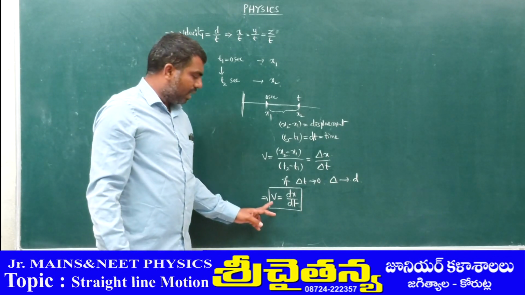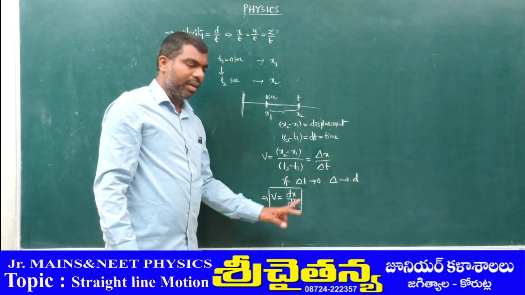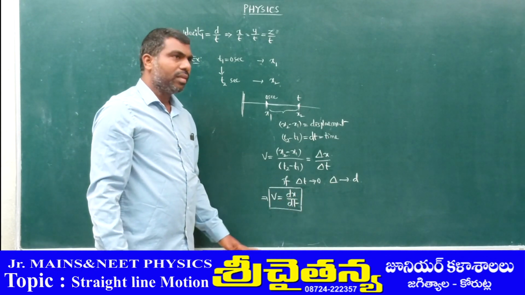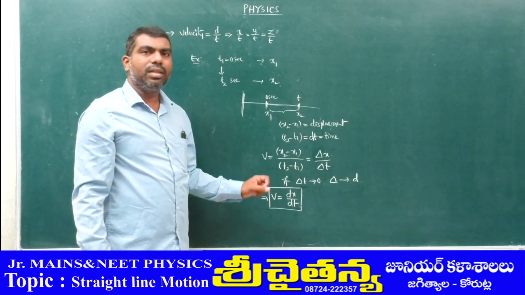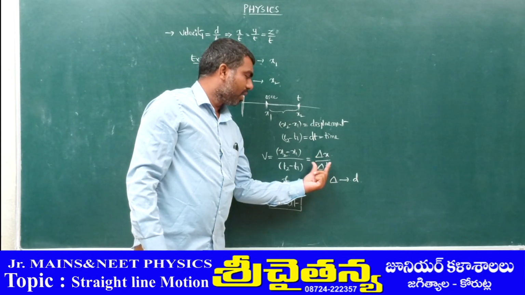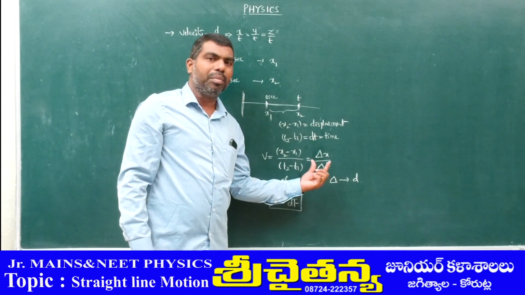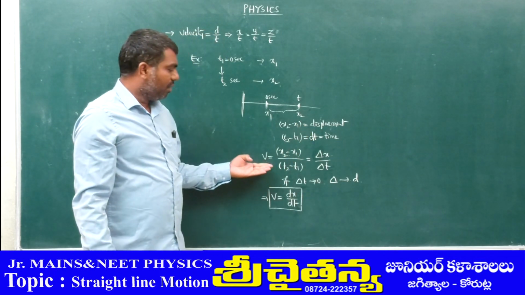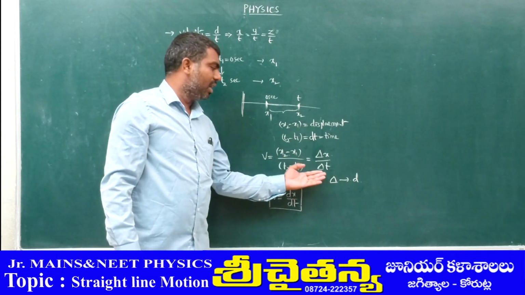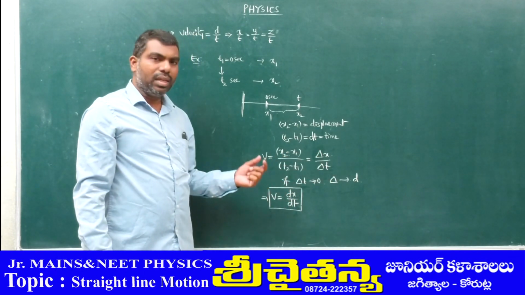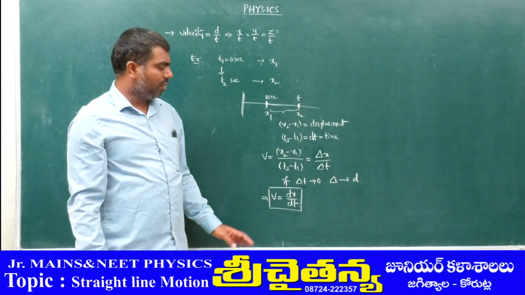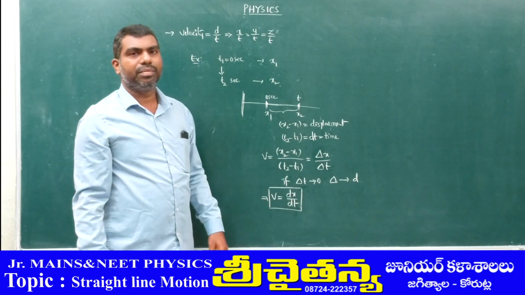So mathematically we can write v is equal to dx upon dt. dx means a very small change in displacement, dt means a very small change in time. Delta x means a larger change in the displacement, divided by delta t, a bigger change in time. So velocity with larger changes in position, we write delta x by delta t. Velocity with the shortest changes, we write dx upon dt. So v is equal to dx by dt.